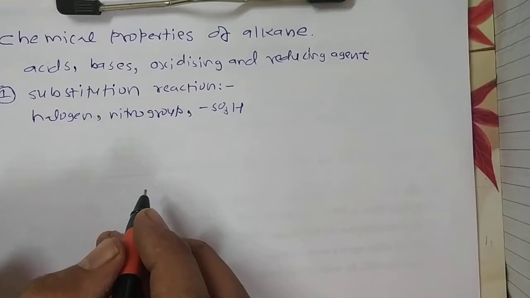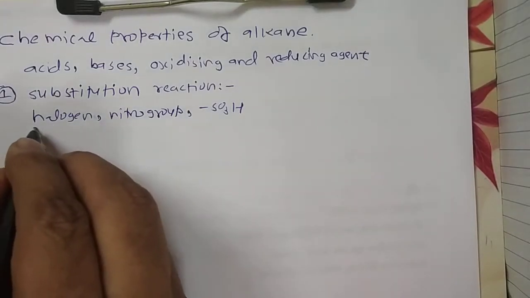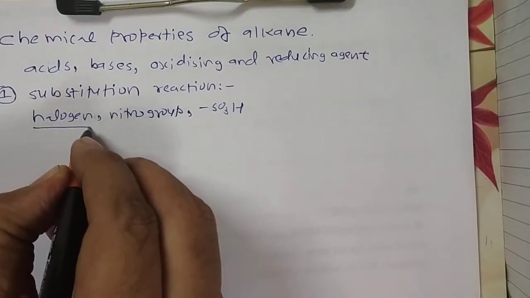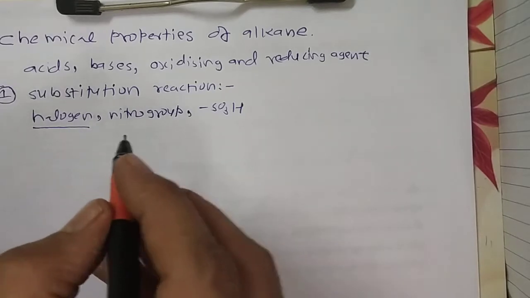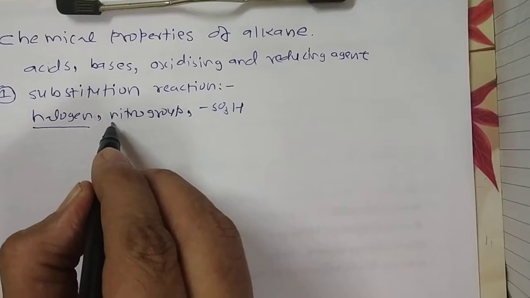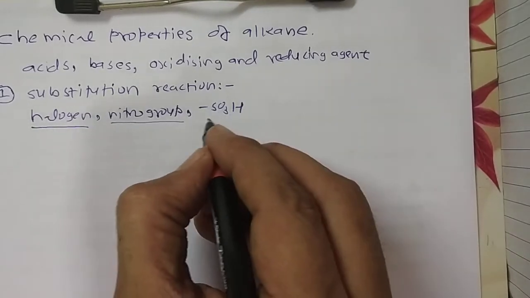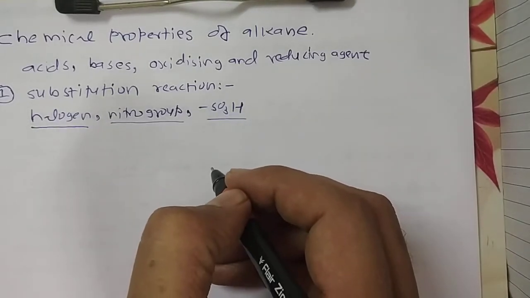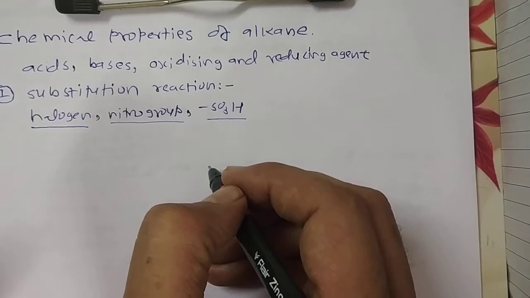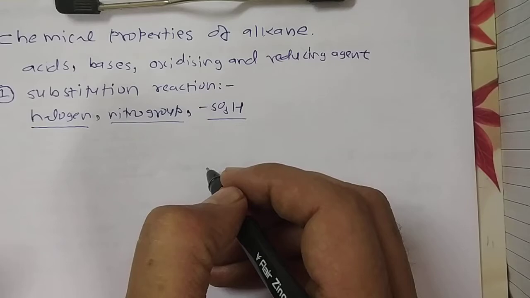If the replacement is of hydrogen with halogen, the reaction is called halogenation. In the same way, the nitro group gives nitration and the SO3H group gives sulfonation. But in our current NCERT curriculum, the main focus is on halogenation reactions.